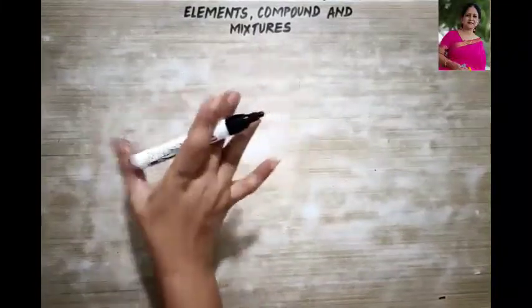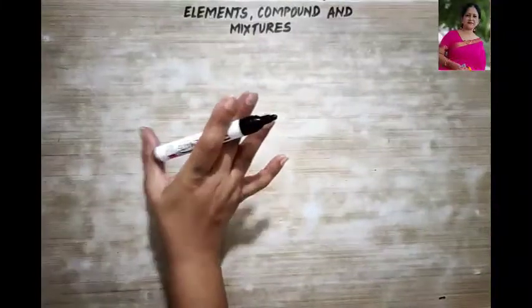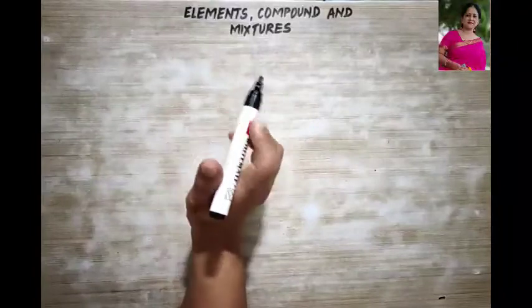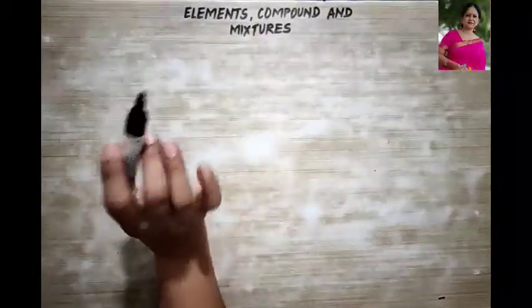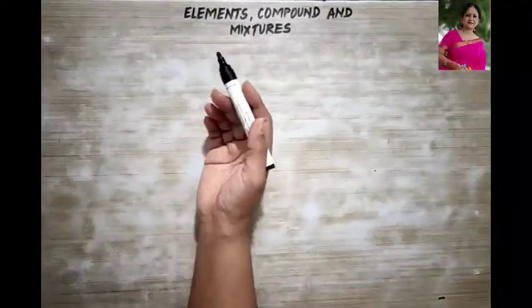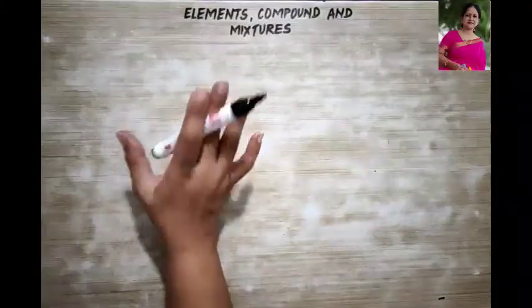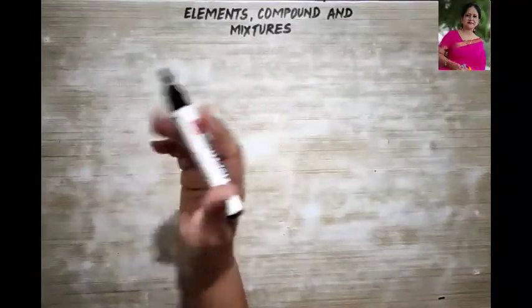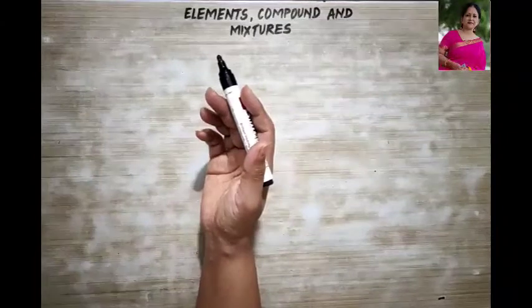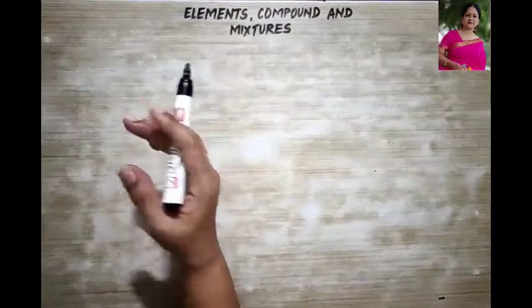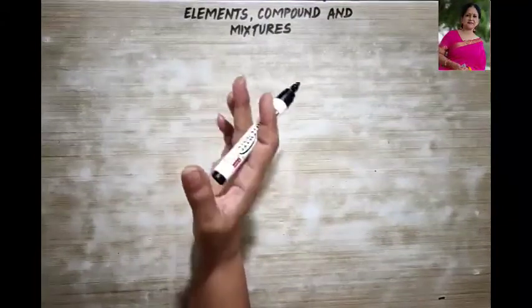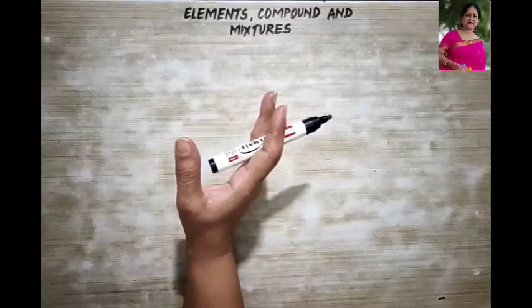But matter can also be classified chemically on the basis of their composition. It can also be classified on the basis of the properties, similarity, maybe dissimilarity, and even the uses into elements, compounds and mixtures, right?